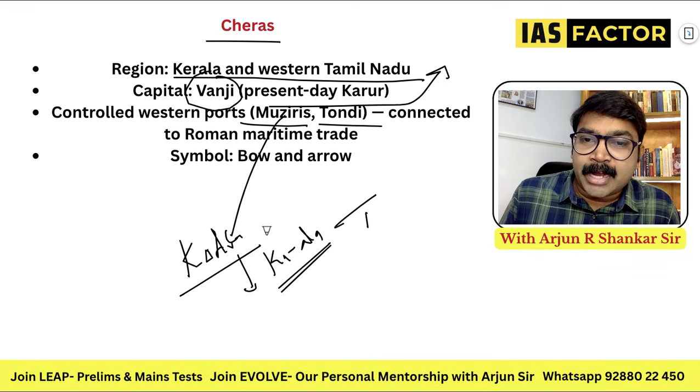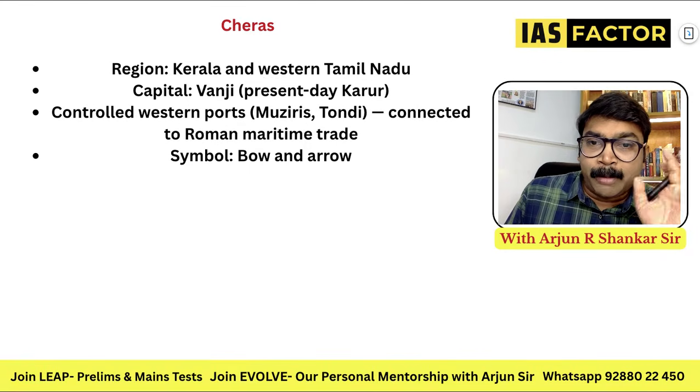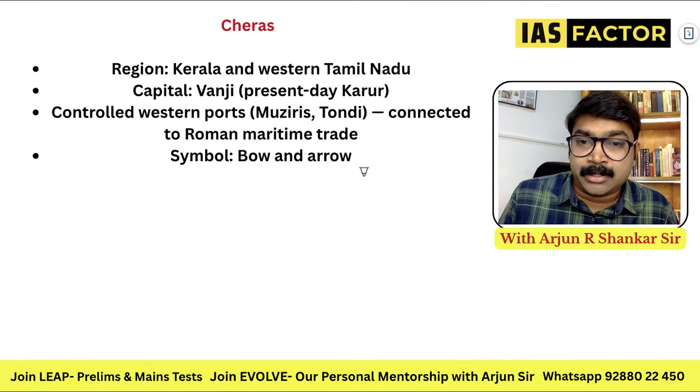So Muziris was actually the gate to the Mediterranean. It was a very big port back then. So what was the symbol? Bow and arrow was the symbol of these people. Bow and arrow was the symbol of the Cheras.